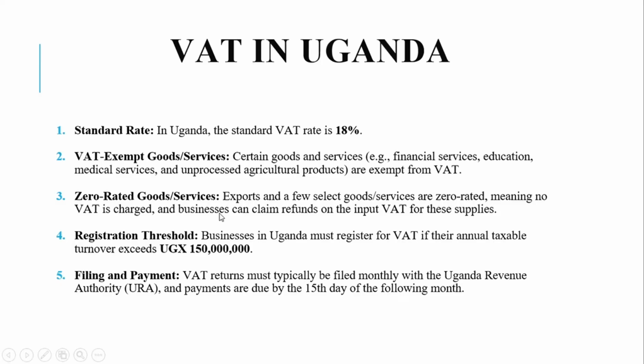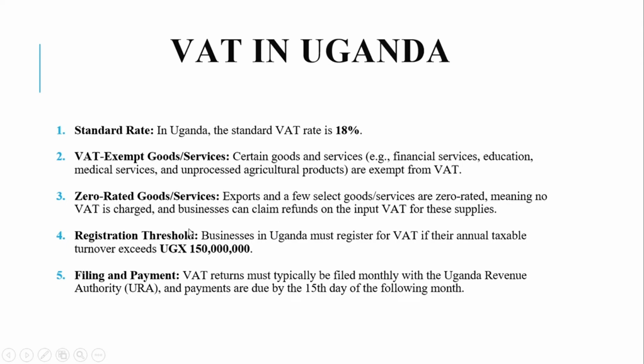Then we have the zero rated goods or services. These are goods and services that attract VAT but at 0%. So they attract VAT at 0%, and businesses can claim for refund on the input VAT for those supplies. So here businesses can claim for refund on zero rated, but on exempt, businesses can't claim for refund. That is the difference. These ones do not attract VAT. These ones attract VAT at 0% and they can claim for refund.